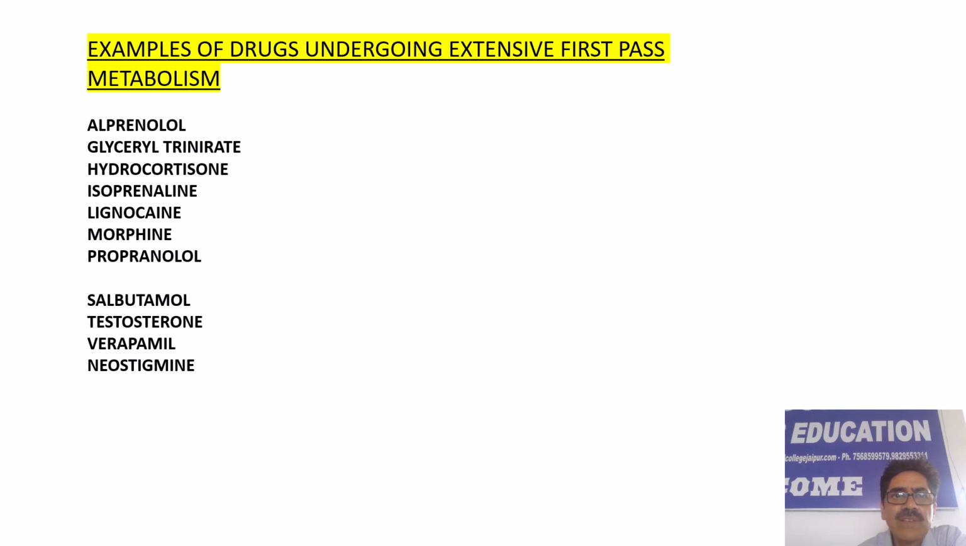Here are a few examples of drugs which undergo this extensive first pass metabolism. We have alprenolol, glyceryl trinitrate, hydrocortisone, isoprenaline, lignocaine, morphine, propranolol, salbutamol, testosterone, verapamil and neostigmine.